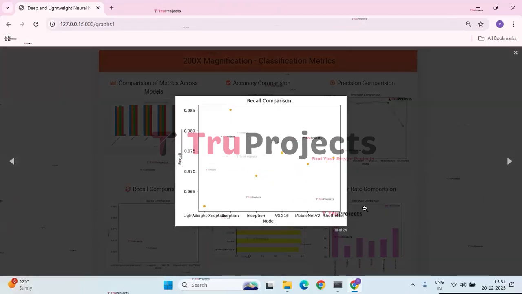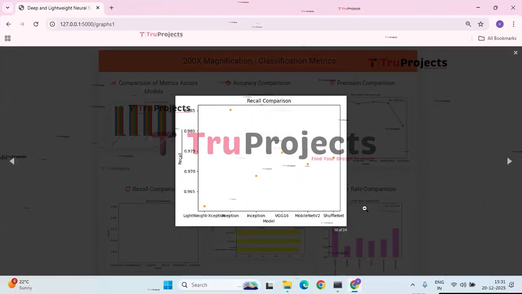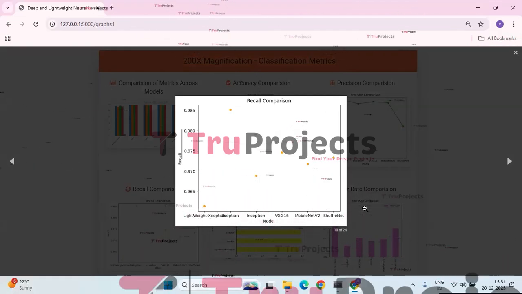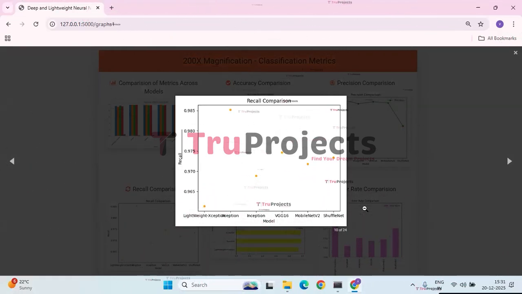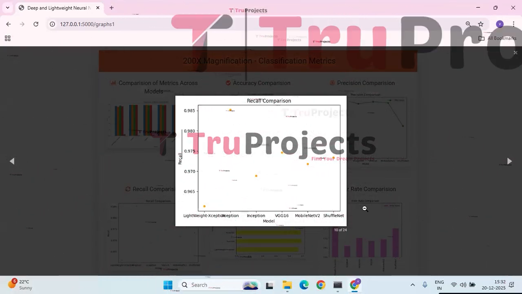Next, we have Recall Comparison Graph. This graph compares the recall performance of different deep learning models. Xception shows the highest recall, while lightweight Xception has the lowest. The remaining models achieve similar recall values with only minor difference.